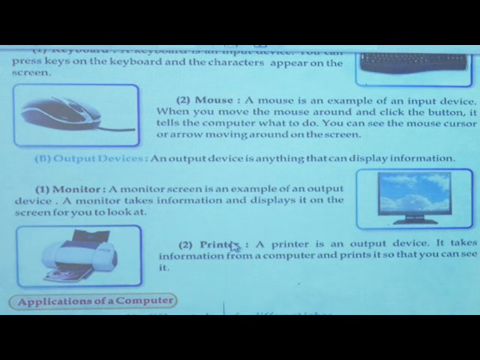And one more output device is the printer. Why is printer an output device? Anyone can tell? Because if we want to take any data on a page, then we use the printer. That's why printer is also an output device.